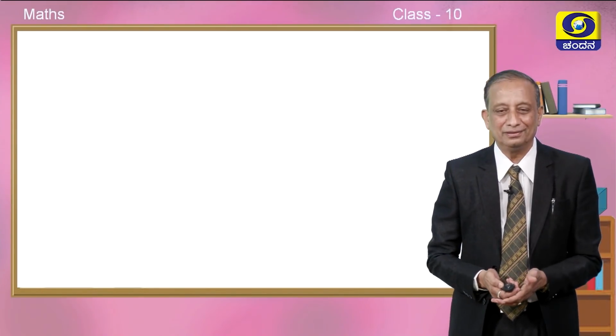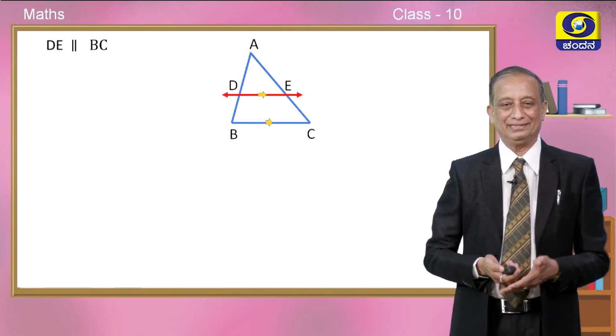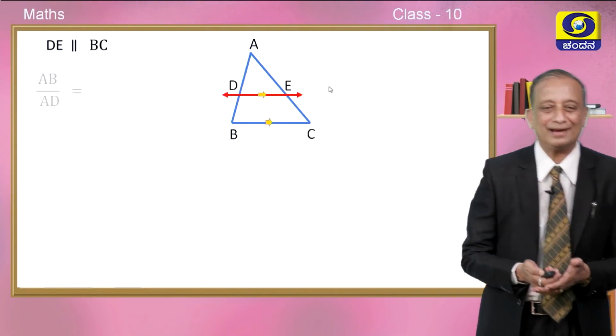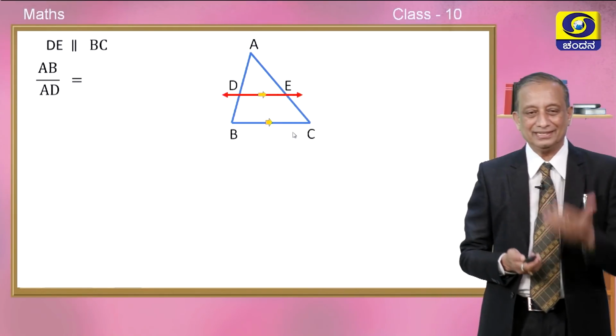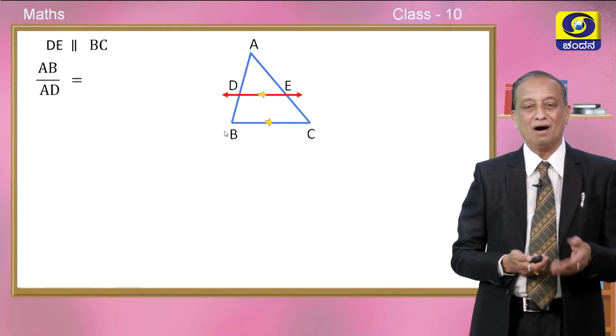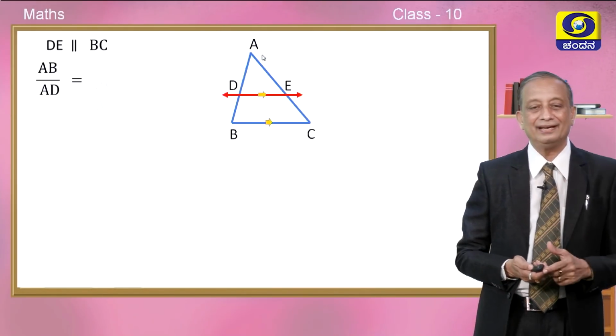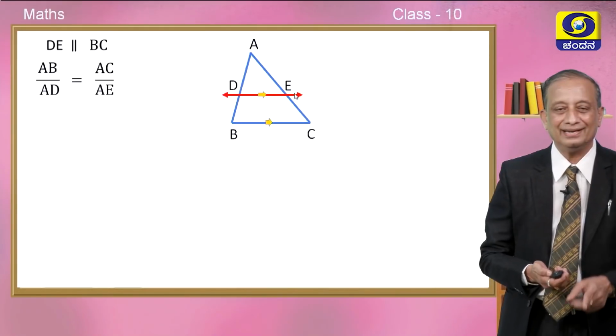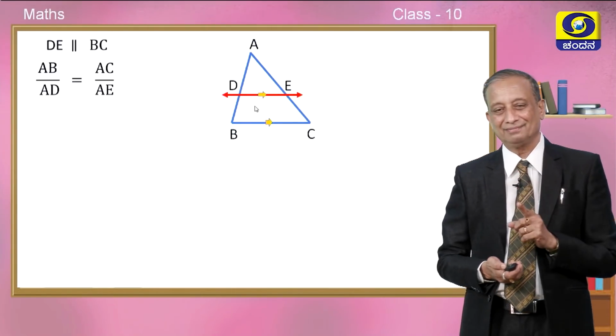So beautiful. Okay, once again the same figure, same triangle ABC in which DE is parallel to BC, and we just now understood that AB upon the upper segment AD is equal to AC, the whole length AC upon AE. Children, what is this proportion called?